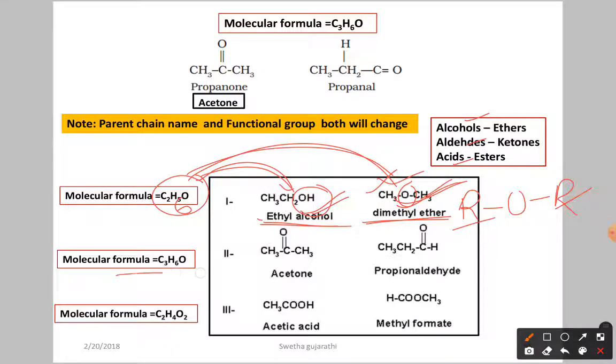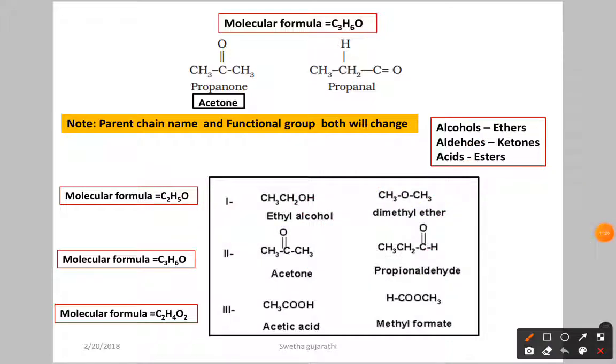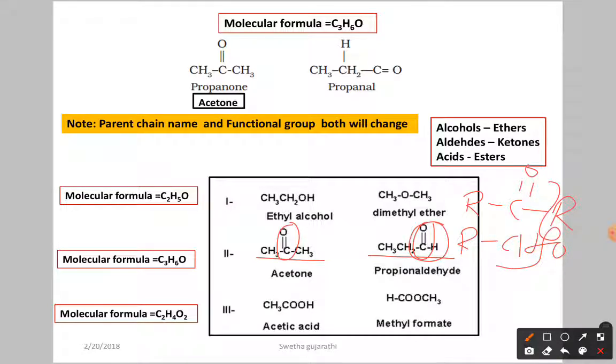Next, another molecular formula we have is C3H6O. From that you can write acetone and propanaldehyde, nothing but aldehyde and ketone. In this also the molecular formula is the same. Why? Because we have 3 carbon atoms, 6 hydrogen, 1 oxygen, and here also 3 carbon, 6 hydrogen, 1 oxygen. But here the functional group is ketone, and here it is aldehyde. Aldehyde means RCHO. Ketone means RC double bond O R. So the molecular formula is the same but the functional group is different.